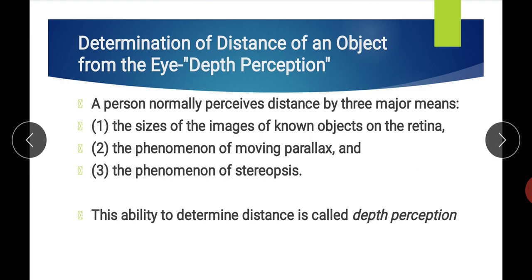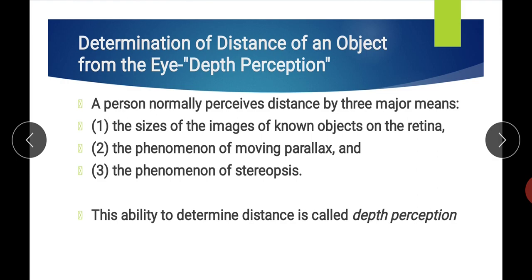So you can judge whether that person is standing near to you or at a far distance, because you already know his or her height, and then you can determine whether that person is near or far.